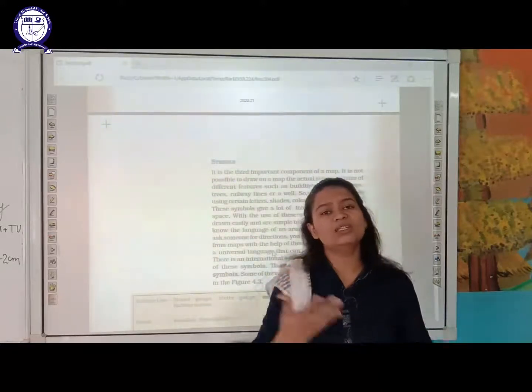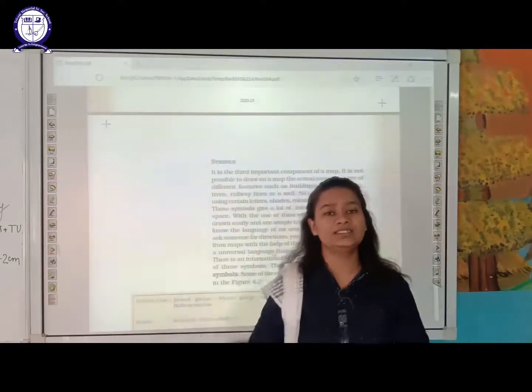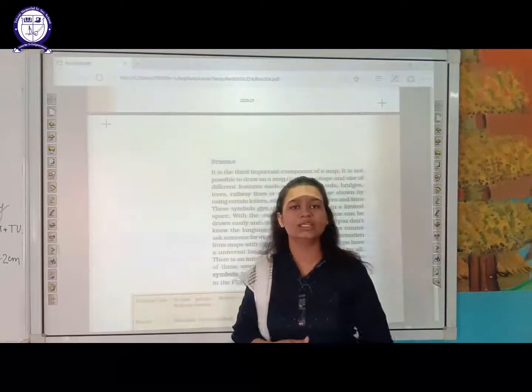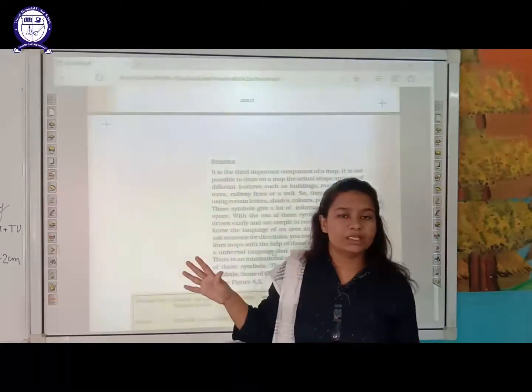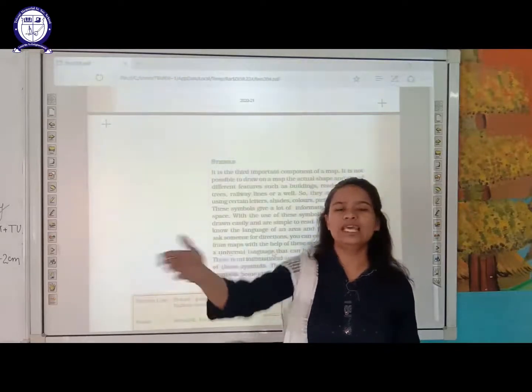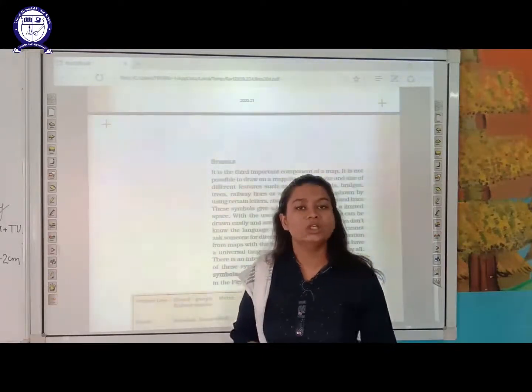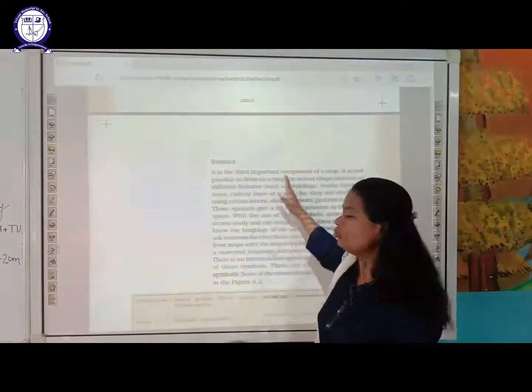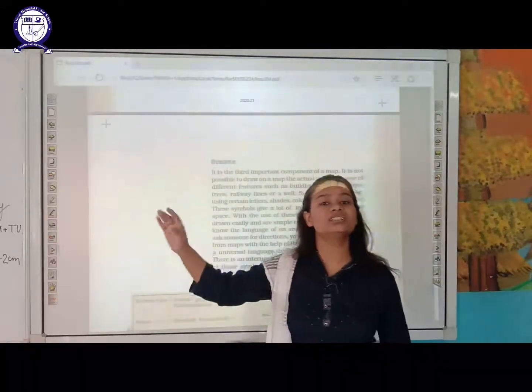What is the use of that symbol? It is to guide the people, to tell them this is the particular direction. If you want to go to this lake, you can follow this direction. That is the mountain symbol, or that is the river symbol.